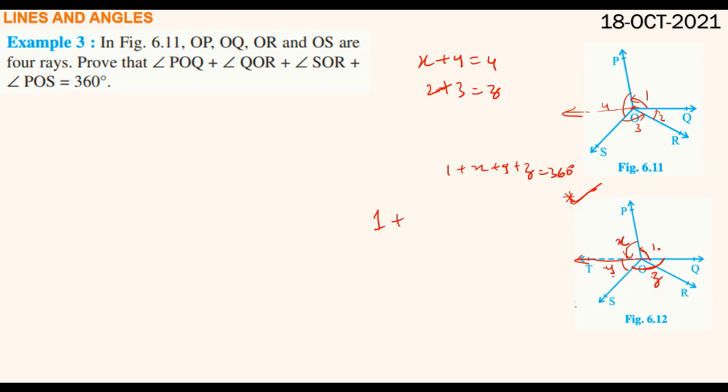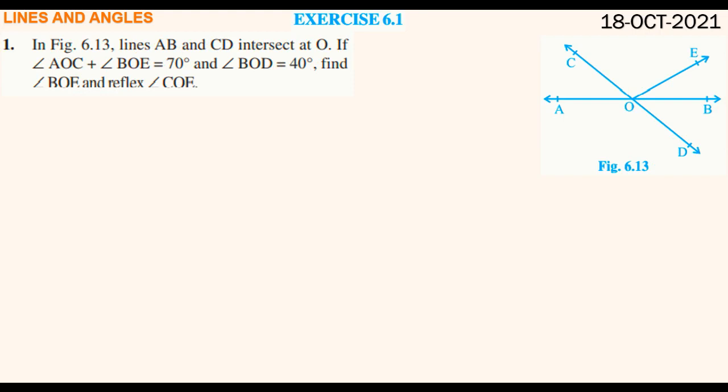So we need to prove 1 plus, instead of X plus Y, we will write angle 4. Instead of Z, we will write 2 plus 3, equals 360 degrees will come. So that's how 1 plus 2 plus 3 plus 4 equals 360 degrees is proved. Okay. So let us wind up today's class. Next class, we will solve exercise 6.1 onwards.